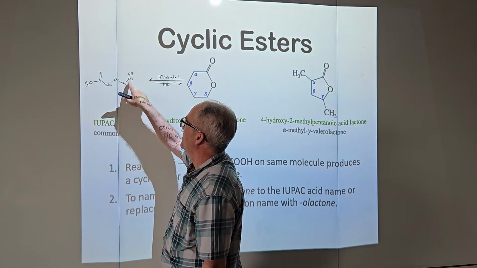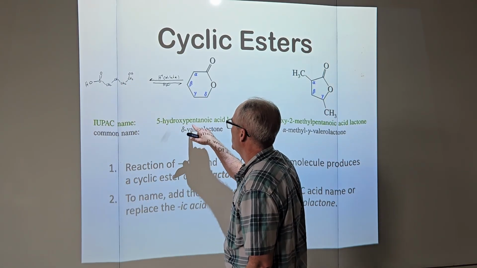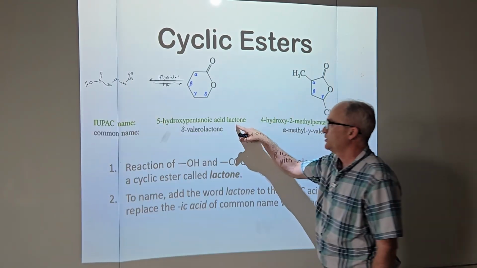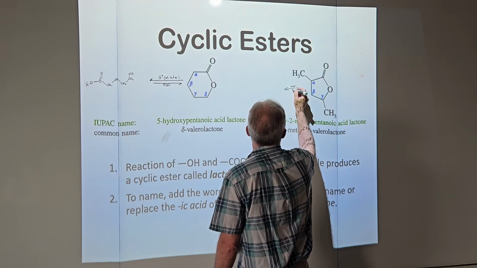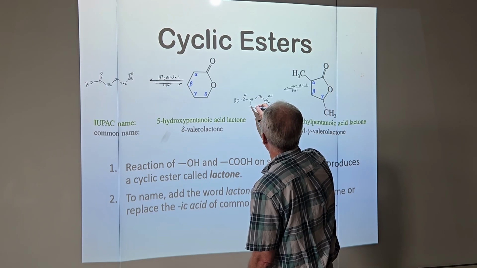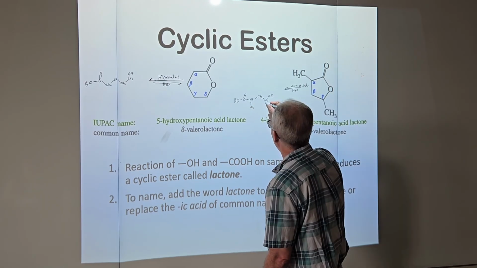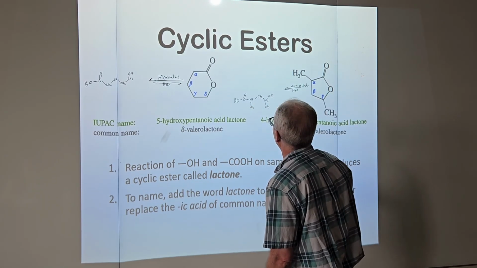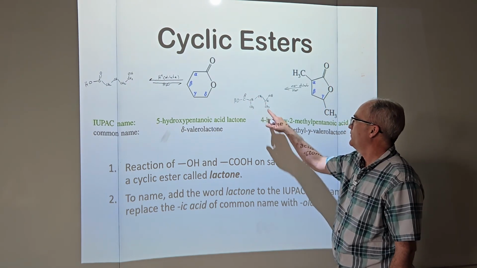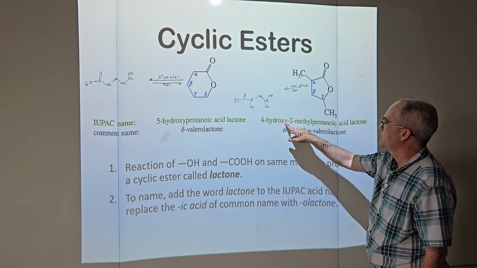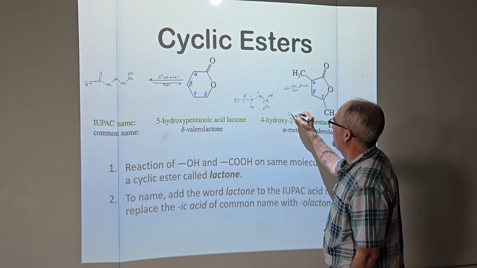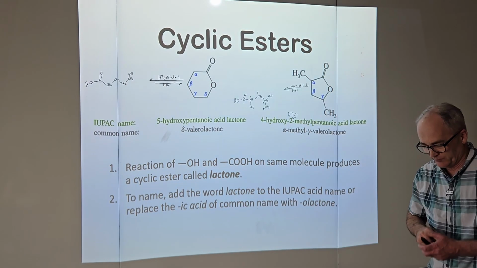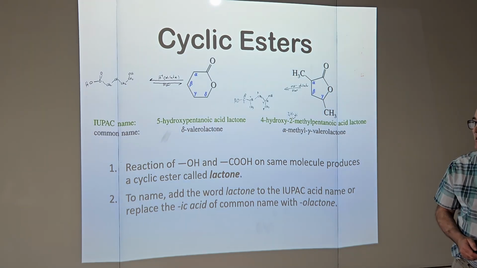1, 2, 3, 4, 5. 5-hydroxypentanoic acid, lactone. Let's do our base catalyzed hydrolysis. Oh, knew it wasn't going to be simple. Well, there's kind of a curveball with that thing. So 1, 2, 3, 4. 4-hydroxy. What? That's not right. How about 2,4-di? So, any question on how to name cyclic esters?